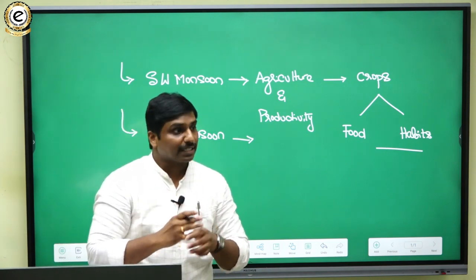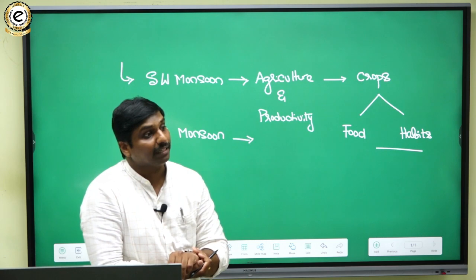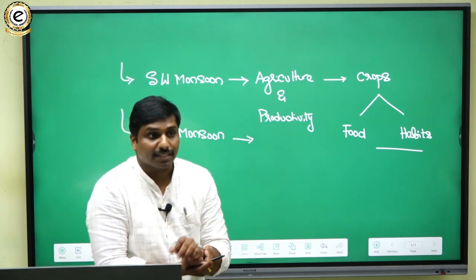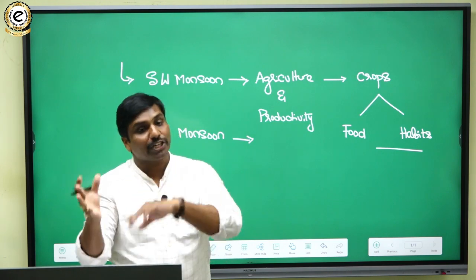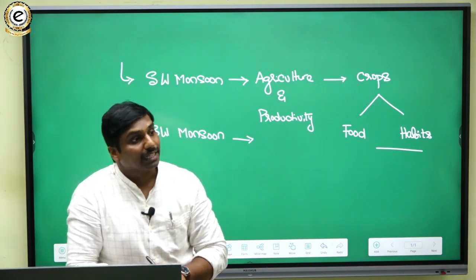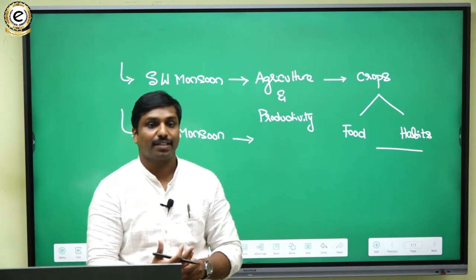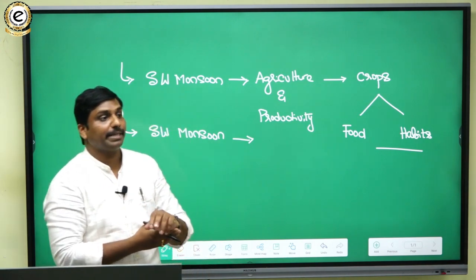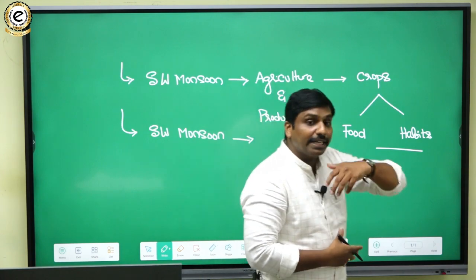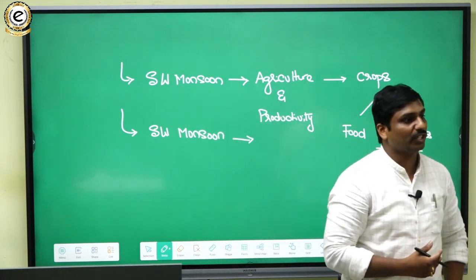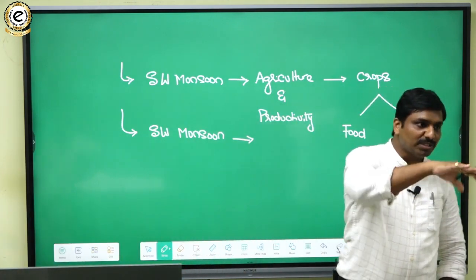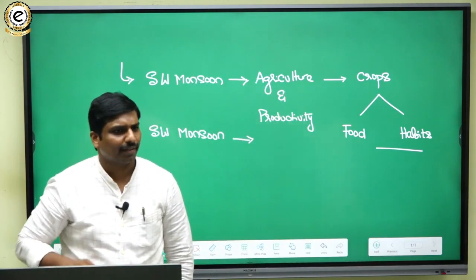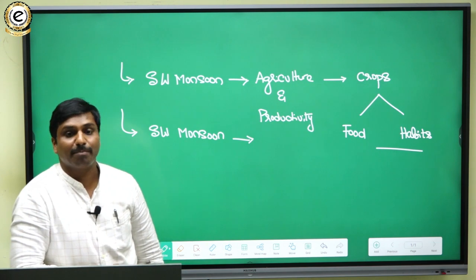If you look at some of the art forms in this region, like Mithila art or Maithili art, we can see pictorial representation of the climate and these things. So you can say that the arts of this region reflect the climatic features of this region, and that's how this is also linked with the monsoonal pattern.